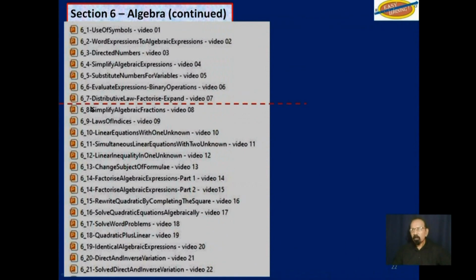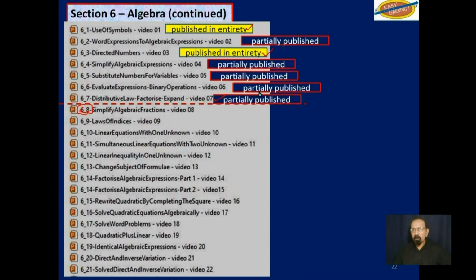So as I said, we have completed up to there. We are now here. These indicated by yellow have been published in their entirety on YouTube, and these others only partially published. When I finish this objective here, 6.8, which is video 8, this will be published in its entirety on YouTube.